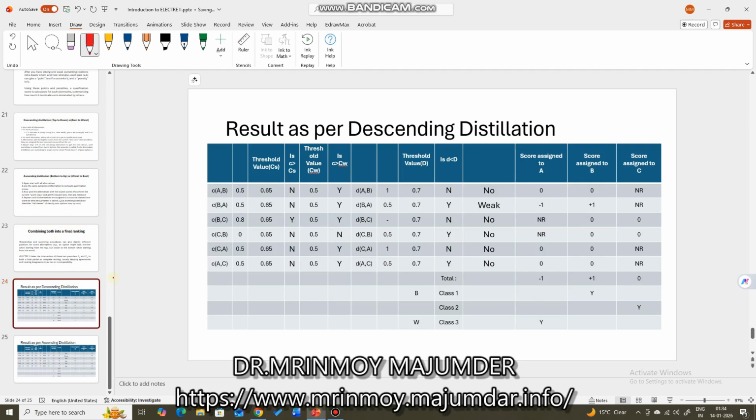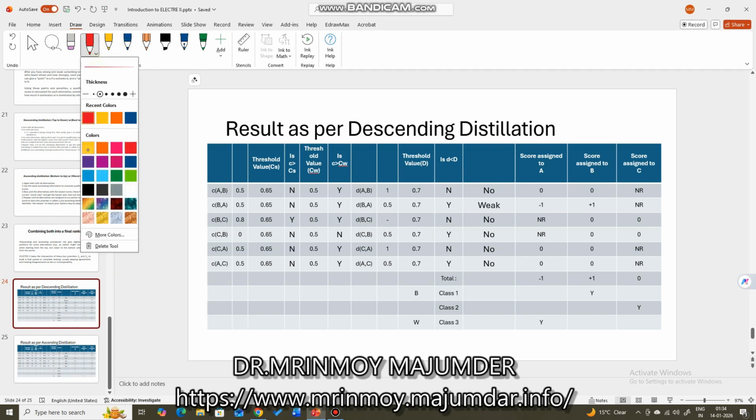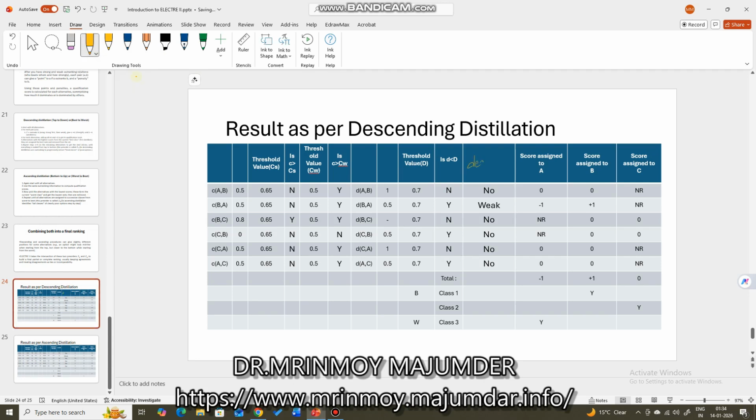So now after I have copy pasted, this is the decision actually. This is the set. This is the concordance value, threshold value, question, threshold value weak, question, and this is the discordance, value of the discordance index, and so on.